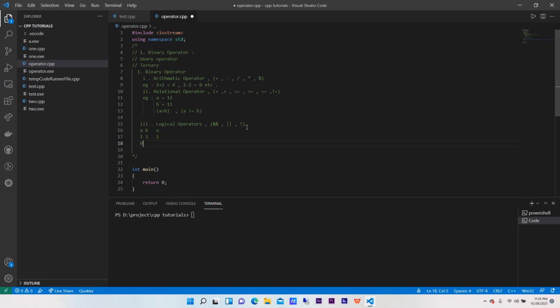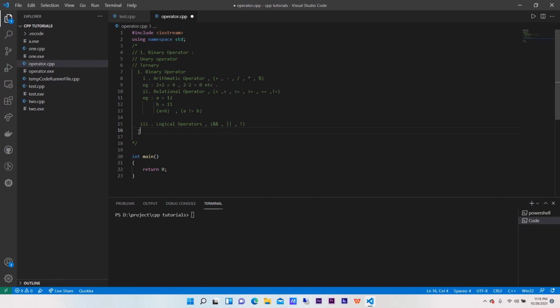If A is 0 or B is 0, then we are going to get the output as 0, and similarly with 0 and 1 we will get 0. Similarly, if A is 1 and B is 0, we will get an output of 0. So this is the basic logic. The same goes for the AND operator as well. I hope you got my point.